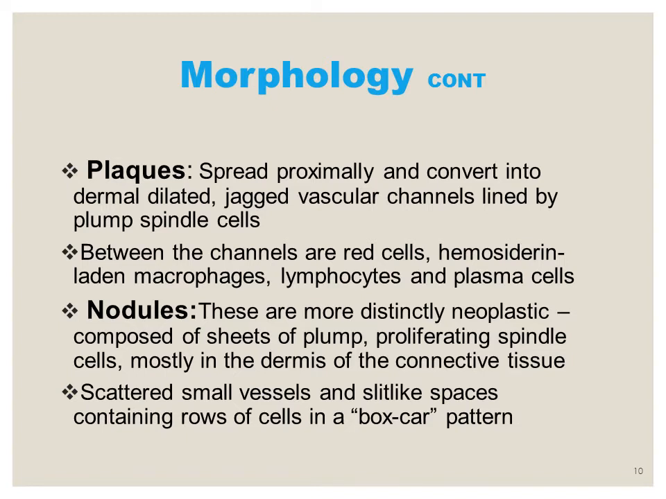So in this stage, the vessels become inconspicuous. So these vessels appear as small vessels and slit-like spaces that contain rows of cells in a boxcar pattern.